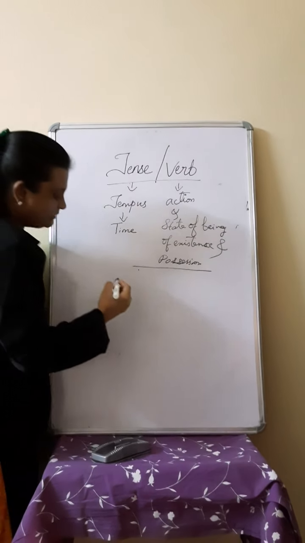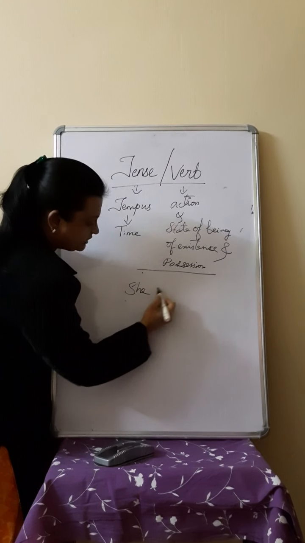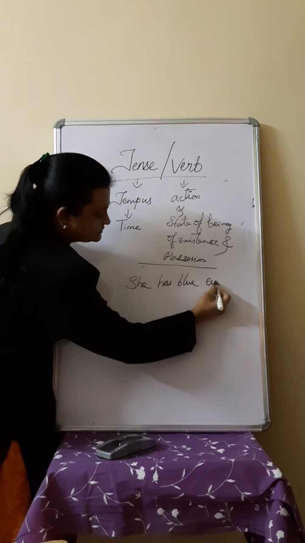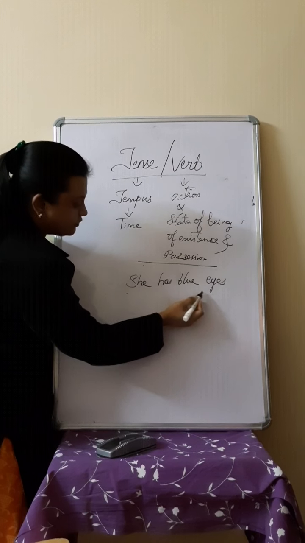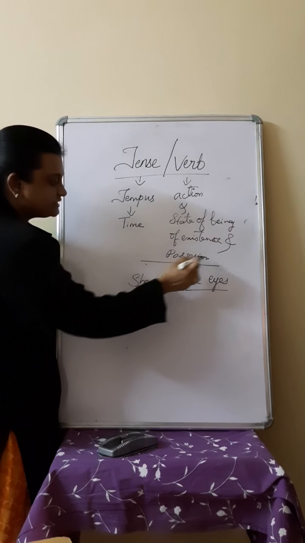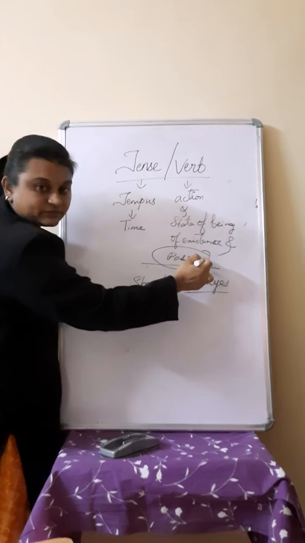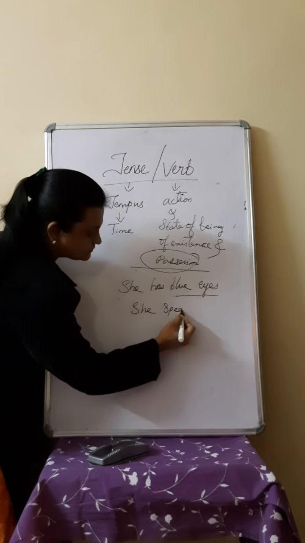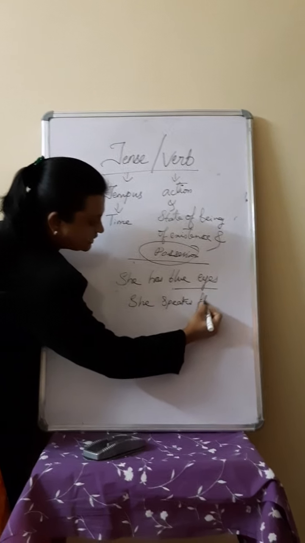For example, she has blue eyes. So, what does it tell? It tells the possession. She speaks fluently.